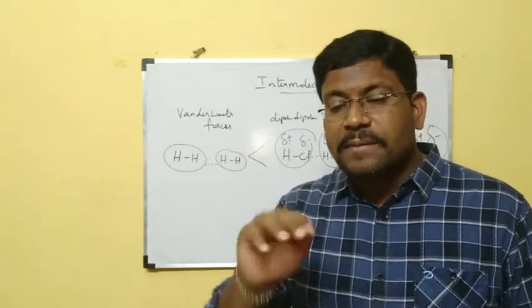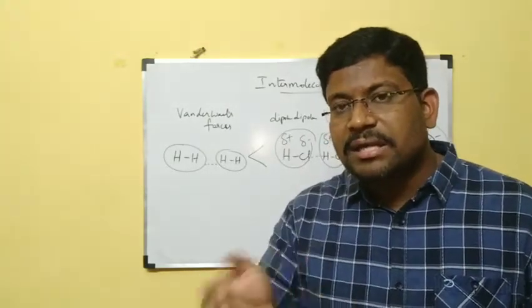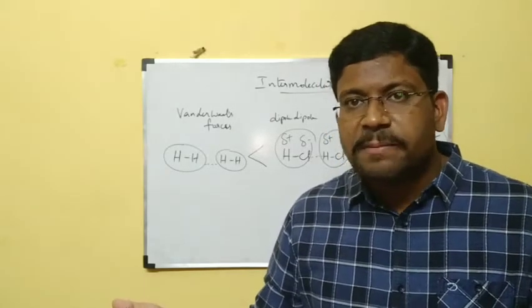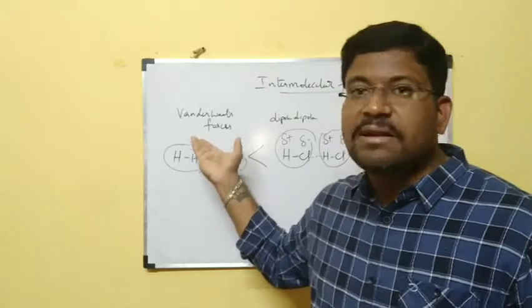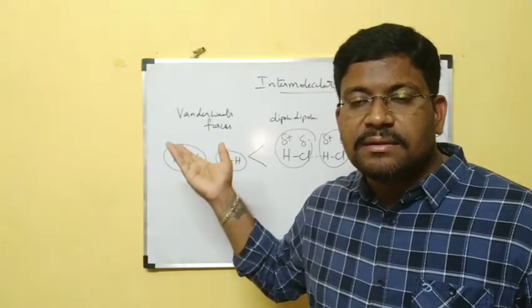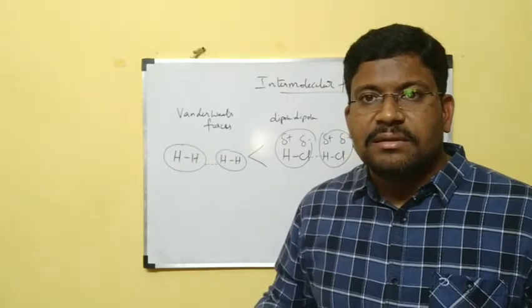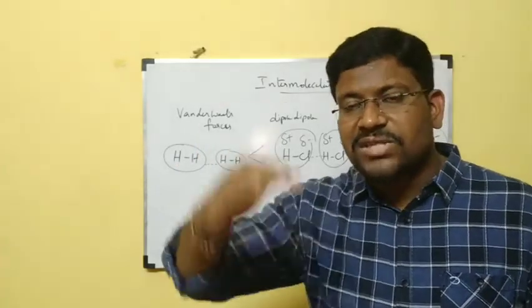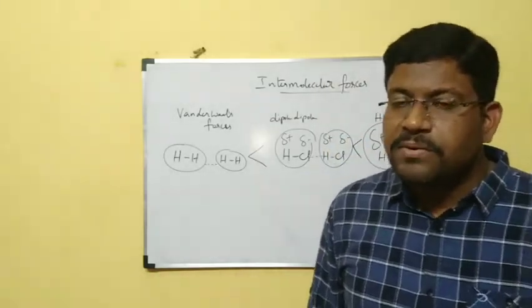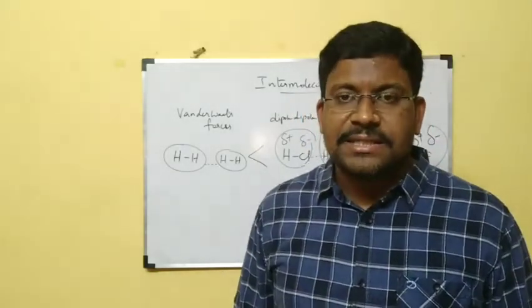Now coming to alkanes, between one alkane molecule and another, no charges will be present. So they have weak van der Waals forces. When they have weak van der Waals forces, they generally exist in gas state. That's why the first four compounds, methane, ethane, propane, butane, exist as gases.